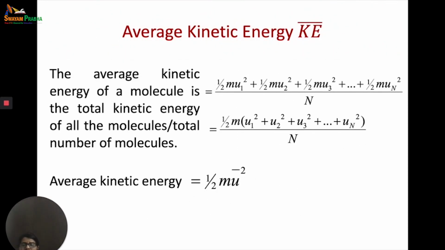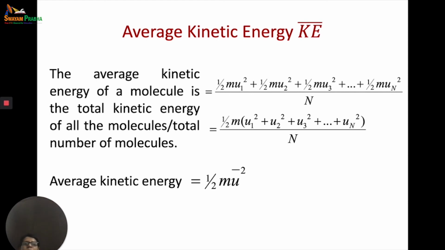let's now define average kinetic energy. We have been using this in the postulates. We have used it while doing PV is equal to 1 by 3 mn u bar square. Let's try and define what is average kinetic energy. We know that kinetic energy is 1 by 2 mu square. But what is average kinetic energy? So average kinetic energy of a molecule is the total kinetic energy of all the molecules divided by total number of molecules. So it is the average of the kinetic energy.